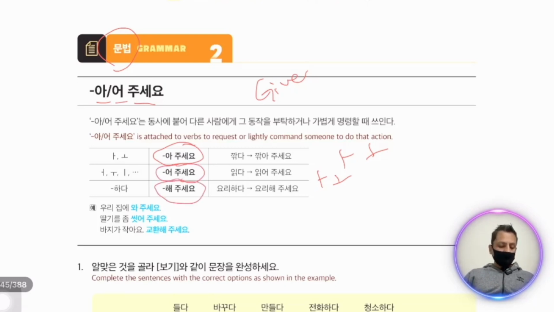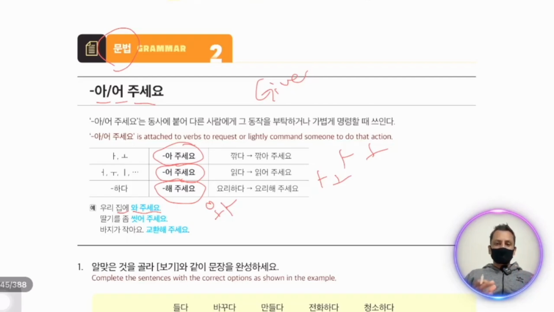So in example we have uri chibe va chuseo. Let's come to our home. Actually va is, oda is a verb. In the last we have o, so we add a and then chuseo. This is va chuseo. Number 2, talgi chum shitto chuseo.